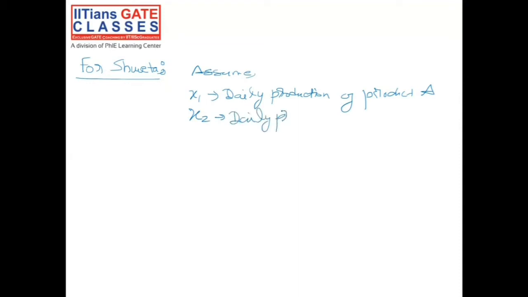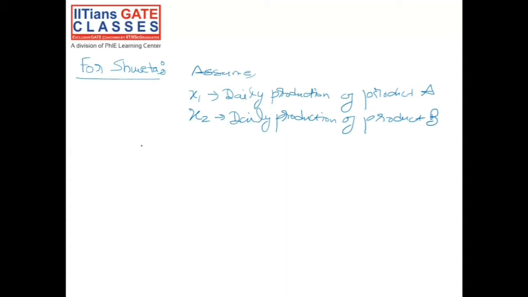Before even that, let's assume that X1 is the daily production of product A and X2 is the daily production of product B. Since we are solving this question using a linear programming problem, what do we do first?